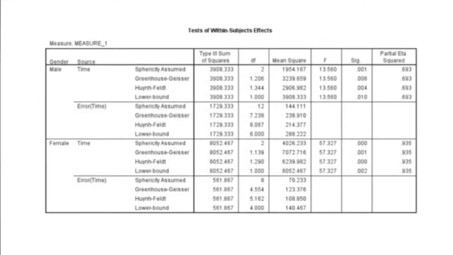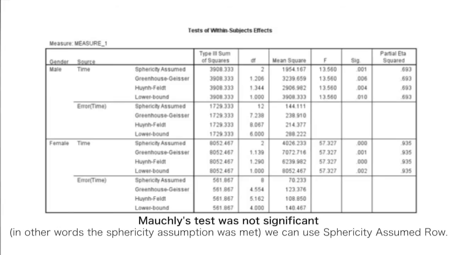Now this looks like a bit of a horrible table, but we don't have to worry too much about all of these rows. This shows the results of the repeated measures part of the ANOVA with the corrected F values. The output is split into sections that refer to each of the effects and the error associated with each of the effects. Because Mauchly's test was non-significant, in other words, the sphericity assumption was met, we can use